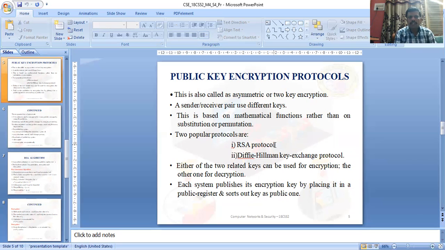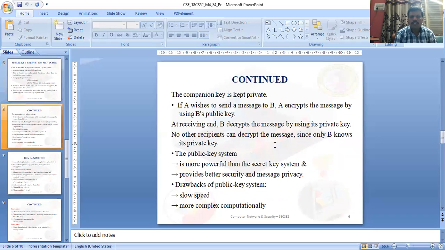As and when required, the sender will take the receiver's public key, and the receiver will take the sender's key from the public register center, also called the key distribution center. It is publicly available, so this is how keys are securely exchanged. The companion key is kept private.